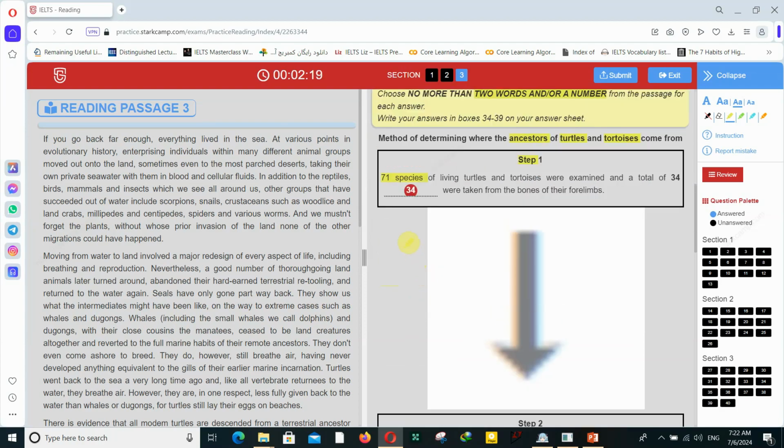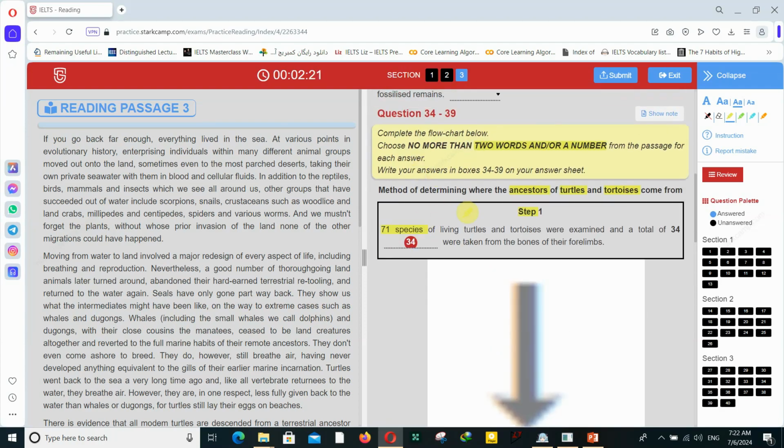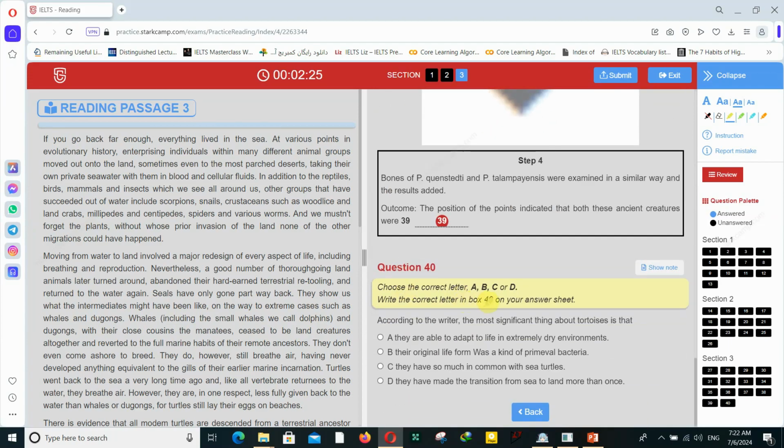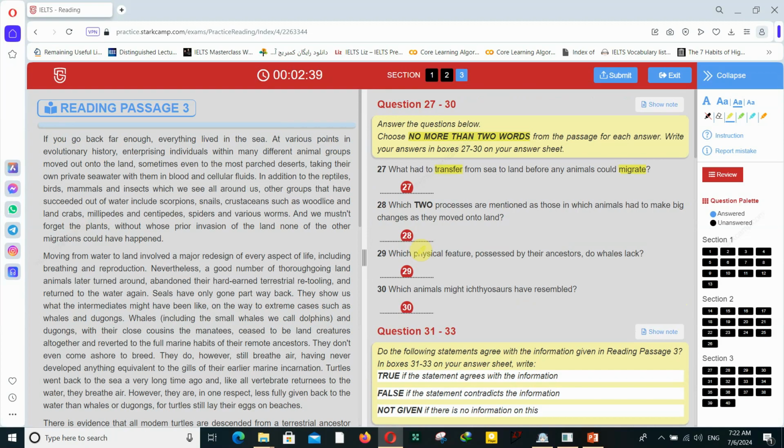And again, for these gap fill questions, the questions and answers are in the same order. And question 40, according to the writer, the most significant thing about tortoises is that. The most significant thing. This is the main keyword for this question. So I'm going to read the passage from the beginning till the end, and then look for these highlighted keywords, and I bear them in my mind.